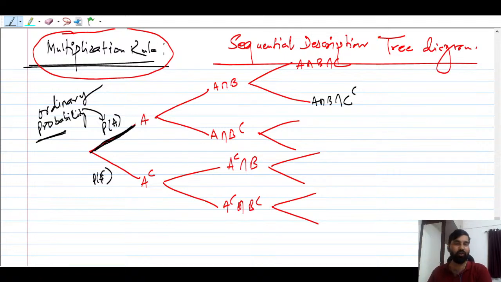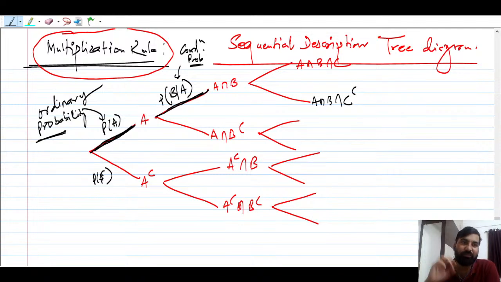In this case, now the event A has already occurred. So this branch will show you the conditional probability. Suppose one of the events has already occurred. The next branch probability is going to correspond to the conditional probability. So you will write this as the probability of B, given that A has already occurred. Now you want to find the probability of B. So this is nothing but conditional probability. I hope now you understood what the conditional probability is and what the ordinary probability is.